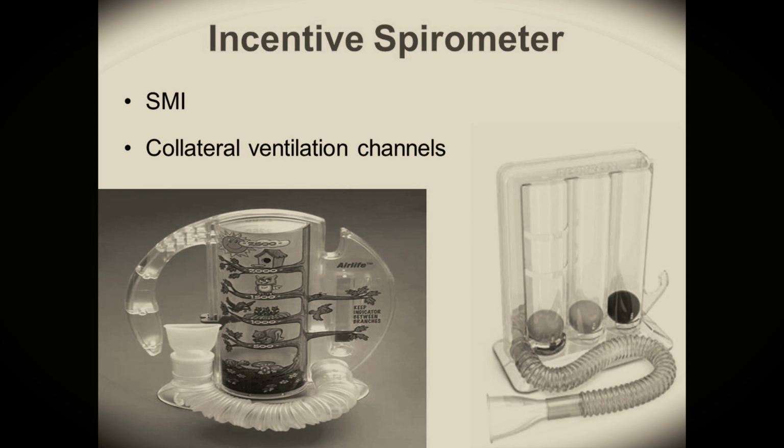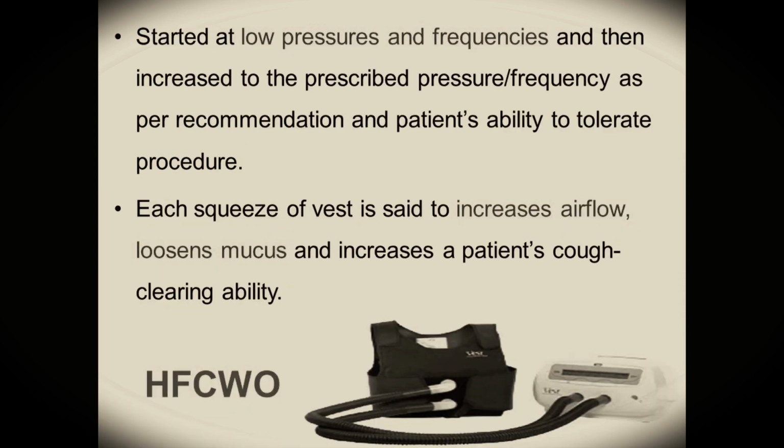So we can ask the patient to lift one ball, then a second ball, and a third ball, but the important point is the patient should be able to hold the ball up for a few seconds, at least 5 to 10 seconds. Holding that ball will help to improve the collateral ventilation channels in our lung, that means the channels of Martin, channels of Lambert, and pores of Kohn.